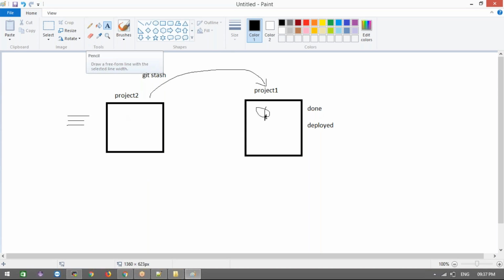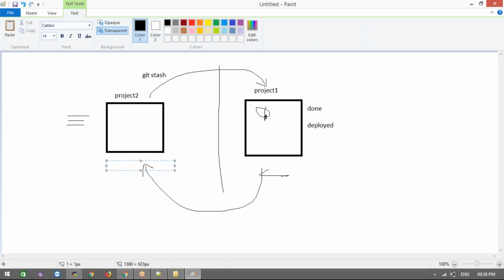And I go to this other project and work on it completely, I modified things, added and committed, and deployed it. Then next, I need to switch from this project back to the other project, because I need to work on it again. After coming here, we need to write the command git stash pop.